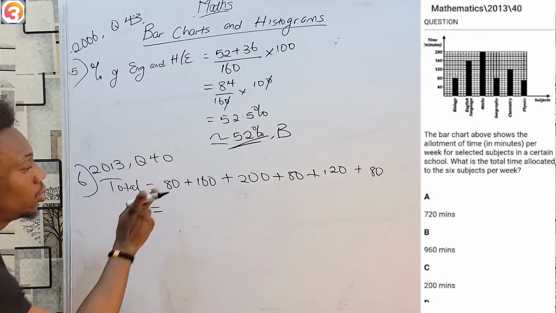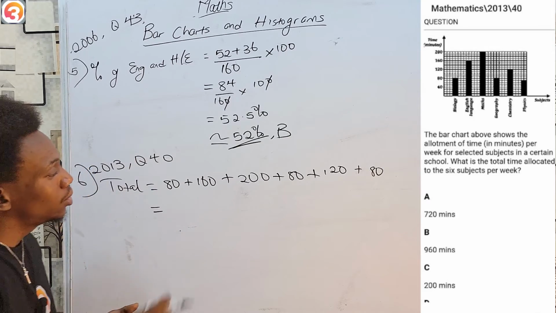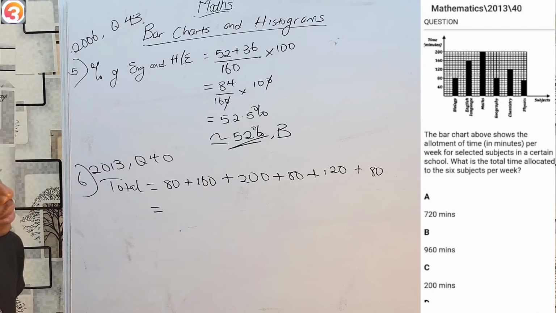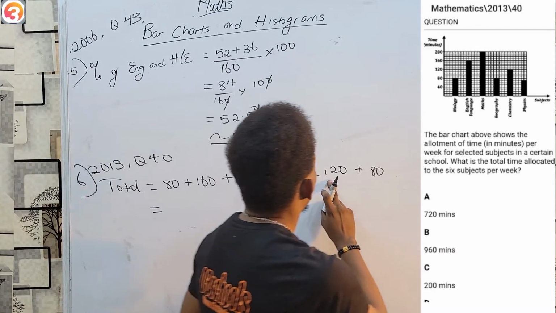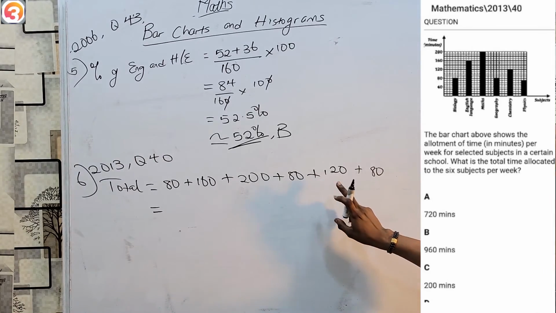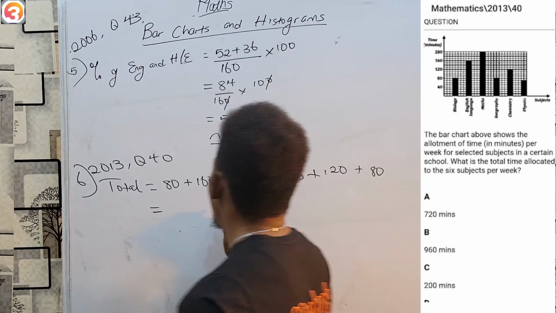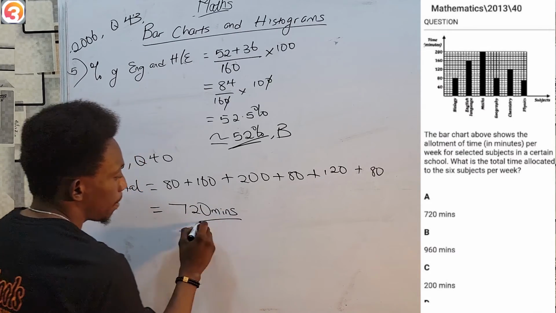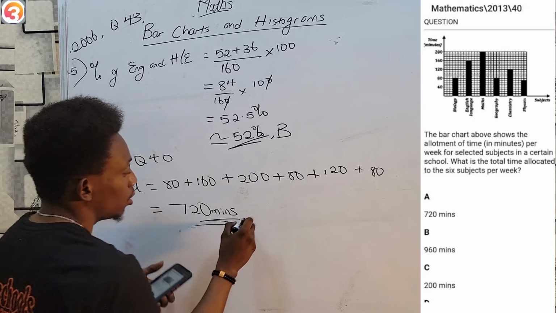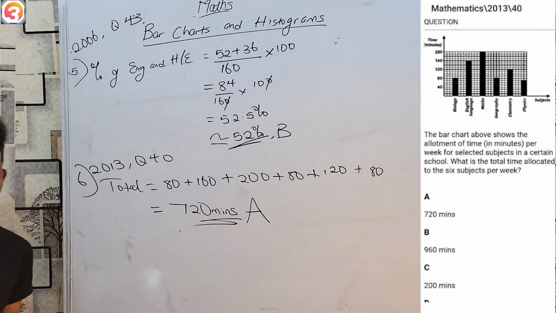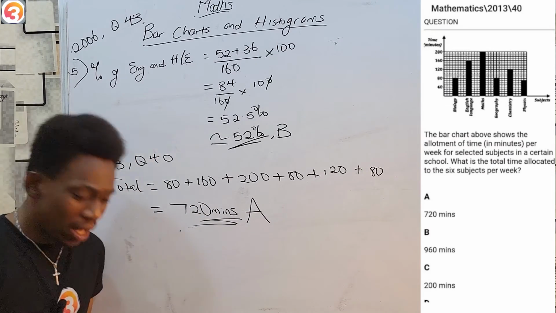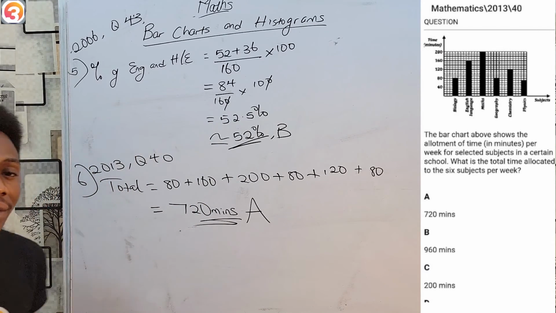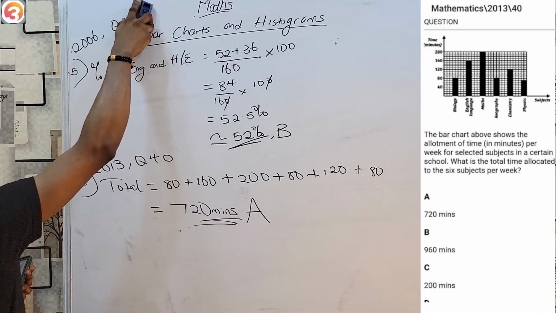So let's see the addition. 80 plus 160 is 240, plus 200 is 440, plus 80 is 520, plus 120 is 640, and 640 plus 80 is 720 minutes, which is option A. So you see, again, questions in this topic are very, very easy to handle.